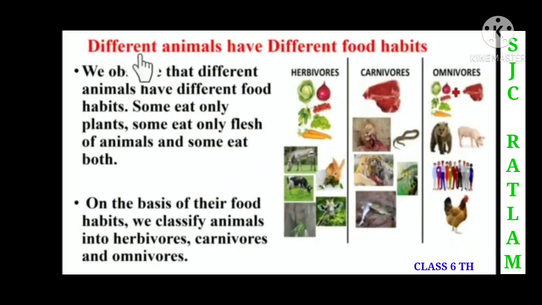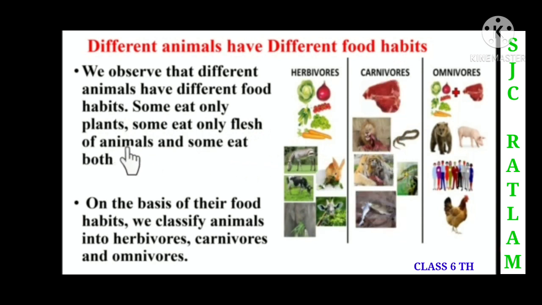Now we are going to discuss that different animals have different food habits. Some eat only plants. Here we can see herbivorous, they eat only plants. Some eat only flesh. Here we can see carnivorous, they eat only the flesh of animals.